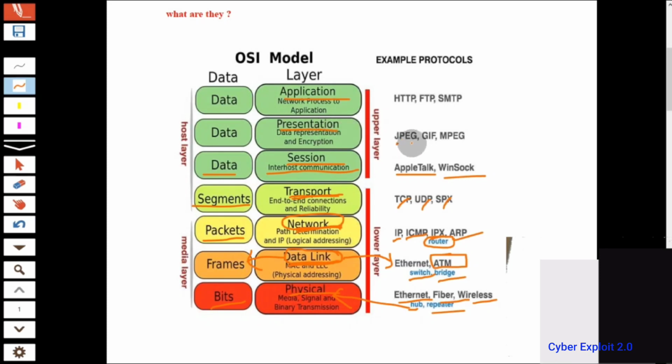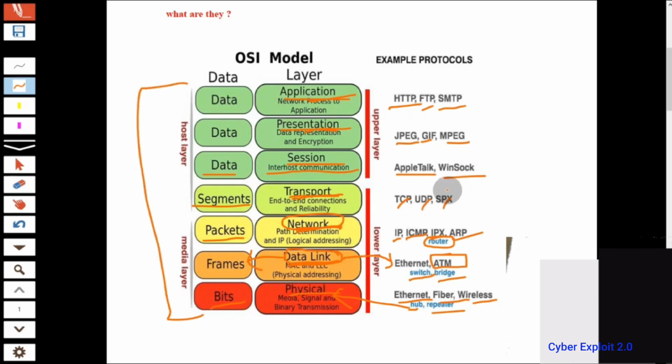Here JPEG, GIF or MPEG protocols are used, and how the data is represented and how encryption happens depends on the presentation layer. Last is the application layer, which is used for network processes to applications, and here we use the HTTP, FTP or SMTP protocols. So these are the 7 layers of the OSI model.